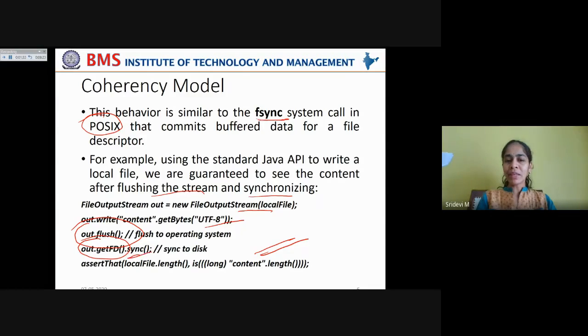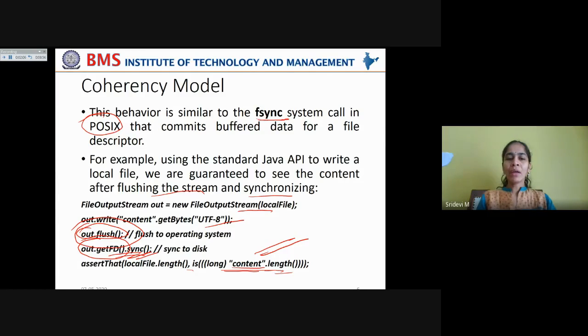This gets the file descriptor and syncs the data to the disk. Only when this sync is done is it visible on the disk. But if you stop with just using out.flush, you can't see the data that is written onto the disk. So you need to explicitly call this out.getFD().sync method in order to see whether it is safely written onto that particular disk or not. This can be checked by using the assertThat method, comparing the local file's length with the file contents length.